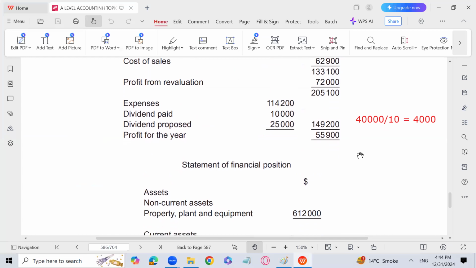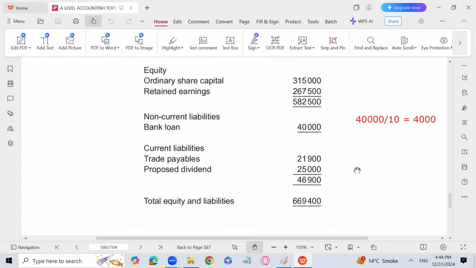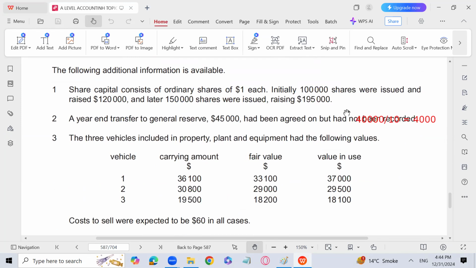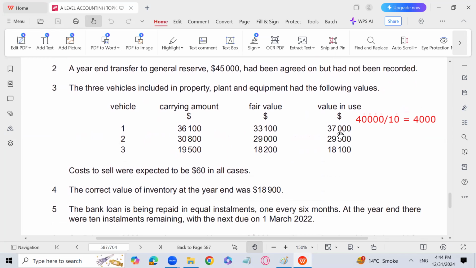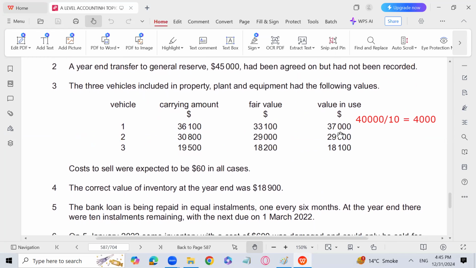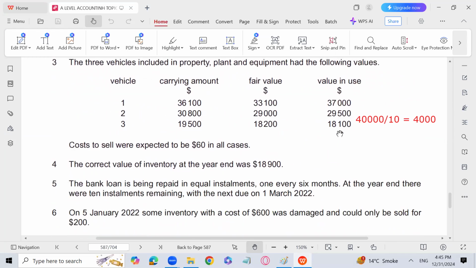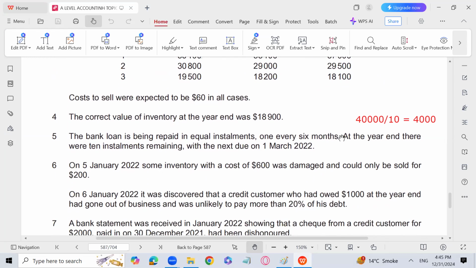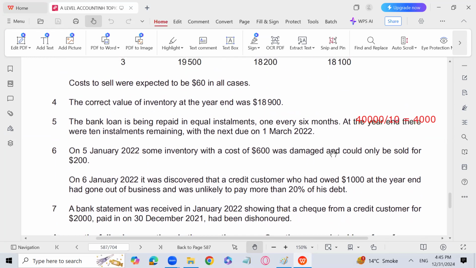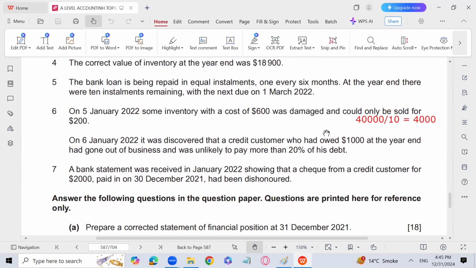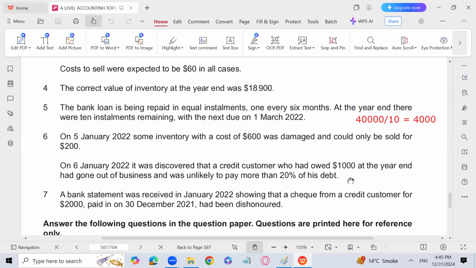Because there are so many points which have come in the balance sheet. Other than IAS, even international accounting standards are involved. That is the impairment, IAS 36. Then we have IAS 10, adjusting and non-adjusting events. We have discussed that. 6 is the non-adjusting event, and the second part of the 6 is the adjusting event. That's why we have subtracted 800 from retained earnings, and we have subtracted it also from trade receivable. Then the seventh point is not regarding IAS. So prepare a corrective statement of financial position, for 18 marks. 18 marks. Can you imagine?